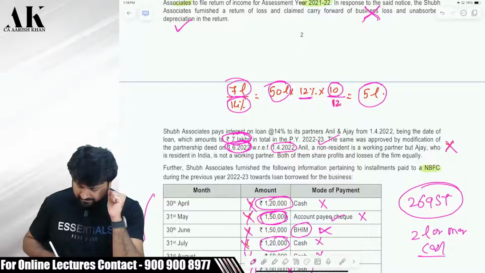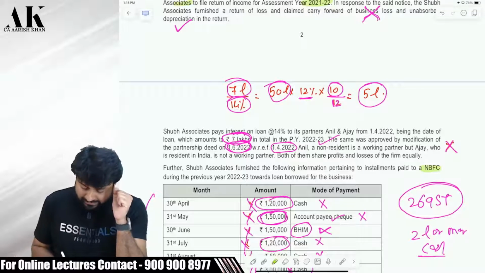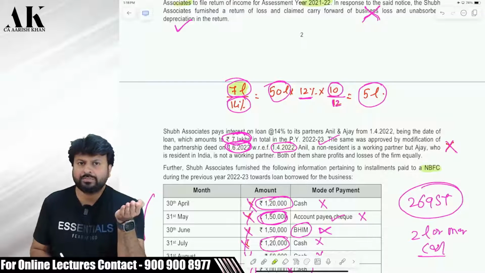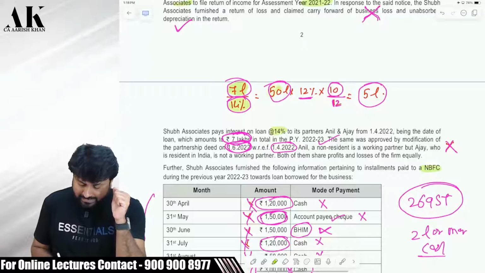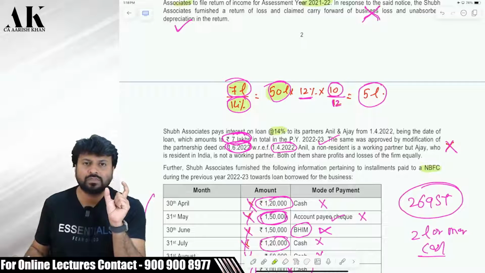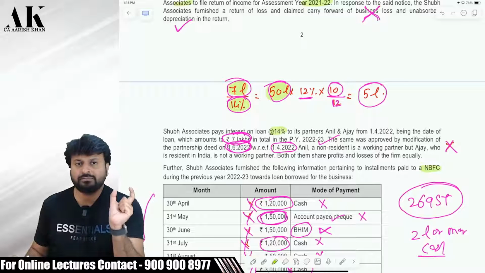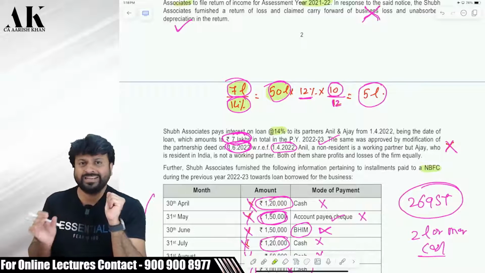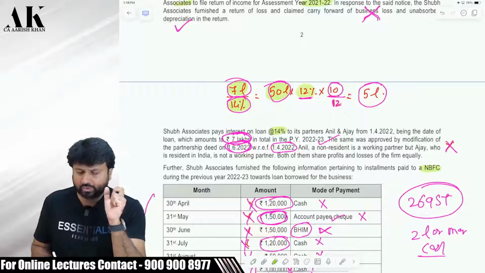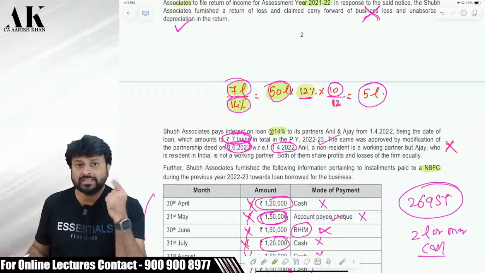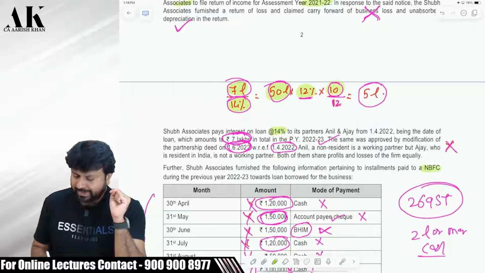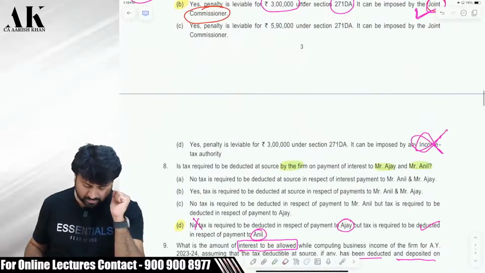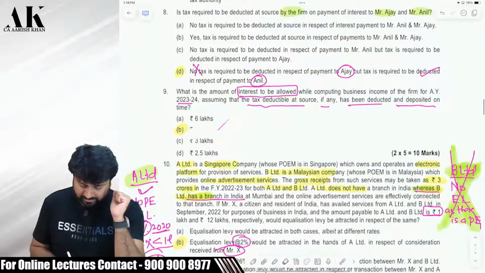So what we'll do, we'll first of all find out the capital amount. So 7 lakh is the total interest which you have paid to the partner, and the rate of interest is 14%, right? And therefore the capital amount would be how much? 50 lakhs. So this is the capital of the partner in the firm. Now we will try to calculate the interest which is allowed. How much is allowed? Only 12%. And that too for how many months? Will you get it from April? No, you'll get it from June. So multiplied by 10 months from June divided by 12, the answer will come to 5 lakhs, and therefore the answer to this question is what? Check it please. It is 5 lakh rupees.